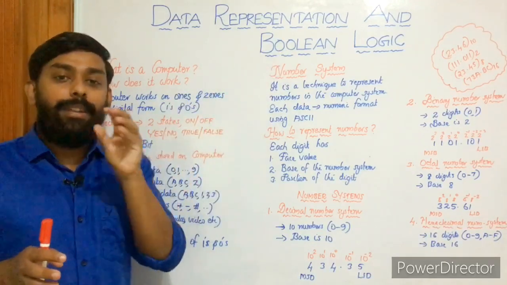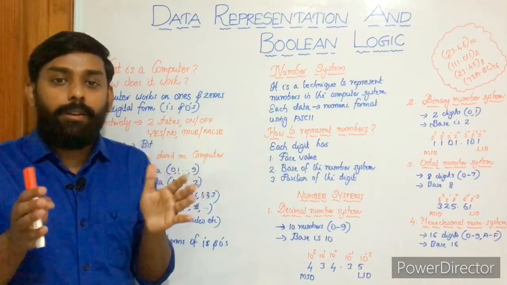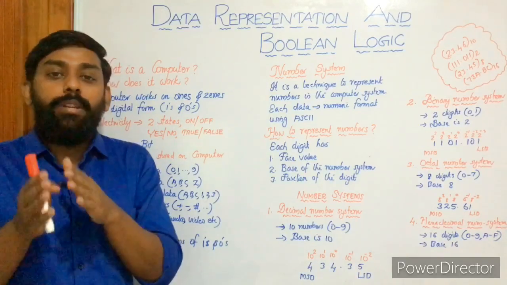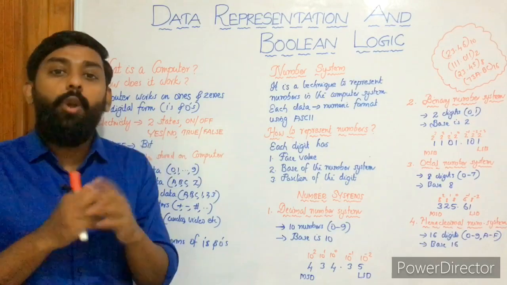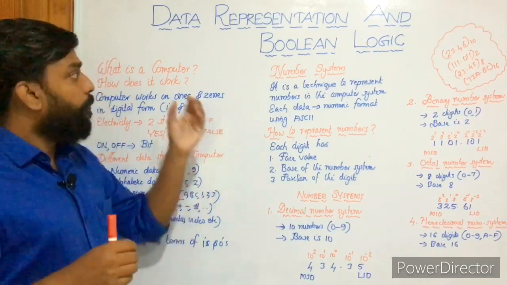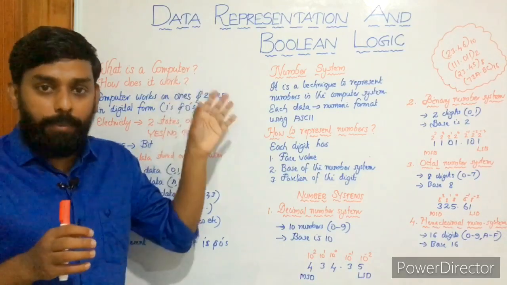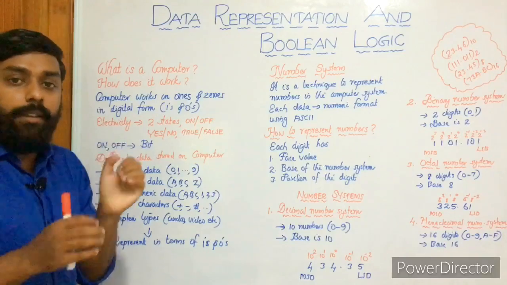Boolean logic is a term very much connected to digital electronics. We will be learning terminologies like gates and logic circuits, and we will be learning how to construct logic circuits. So this is what the actual ingredients of this chapter are. So let's start with what is a computer. That's the first question.